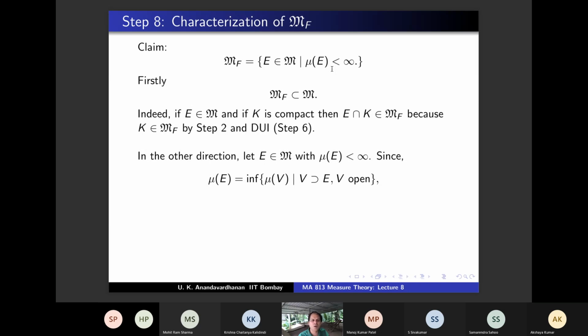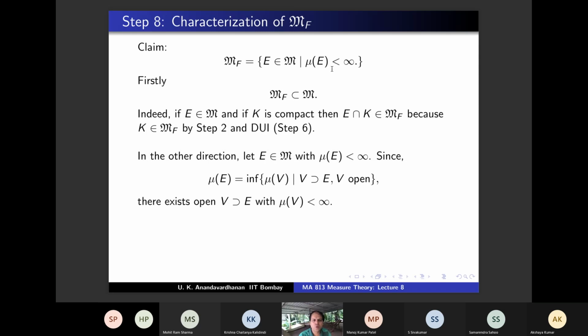Mu is defined using outer regularity, and therefore there exists an open set V containing E with mu V finite. You agree with this? Yes, because mu E is finite. If all open sets containing E had infinite measure, then the infimum would have been infinite. But that is not true. So because mu E is finite, there is an open set such that mu V is finite.